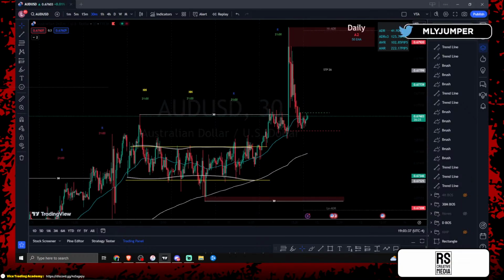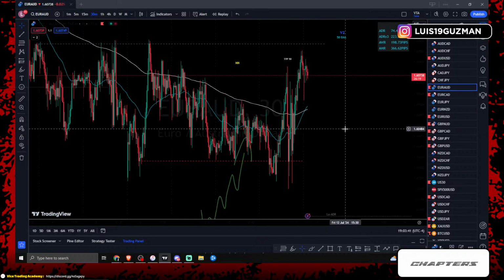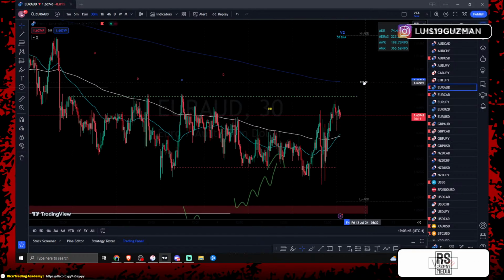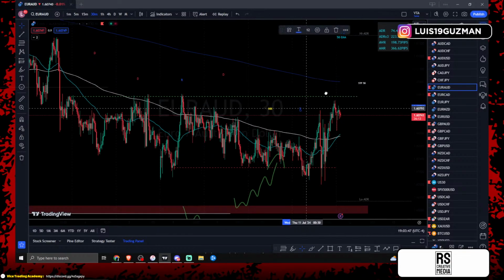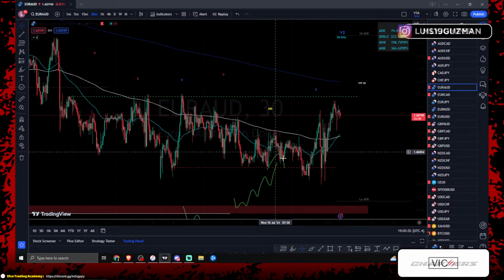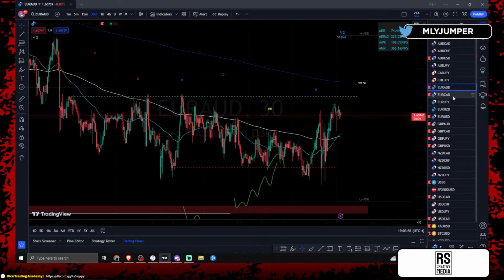So AU, we're going to keep it like this. Nothing really on AU. Again, you guys know I don't trade going counter. Going up right now for AU is going counter, so I'm not really interested in trading that. EA, we're still trading between this high and this low. Price has just been moving sideways, so EA is another one where right now I'm not really interested in trading.